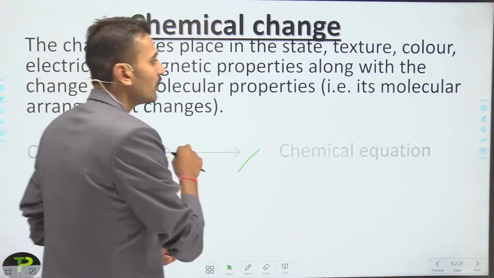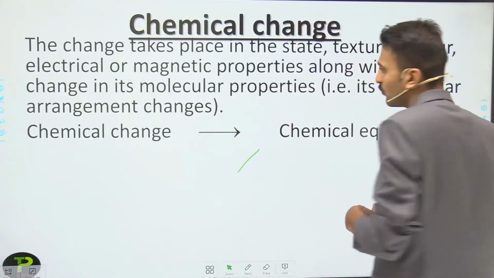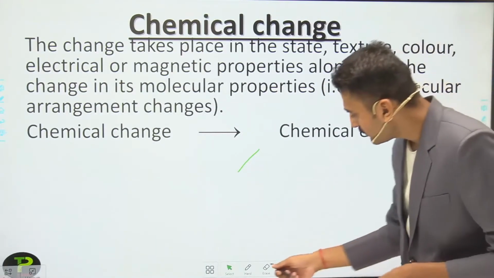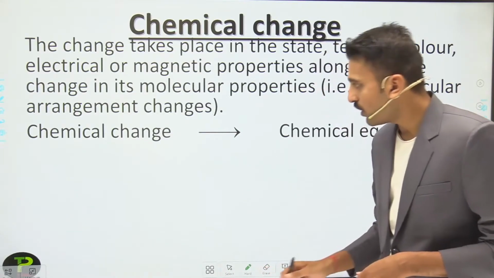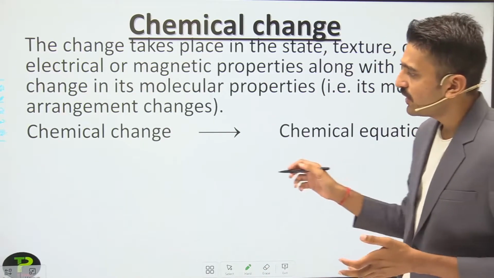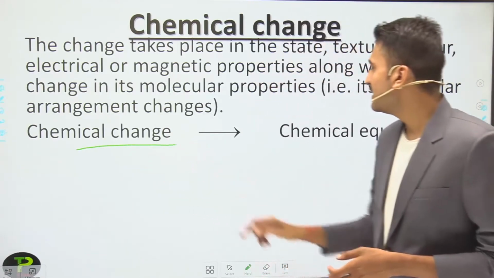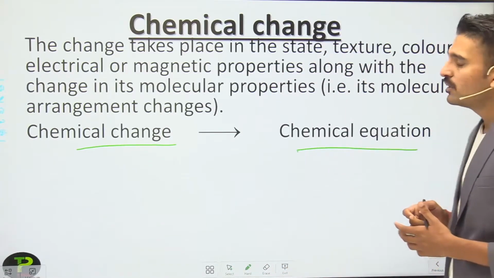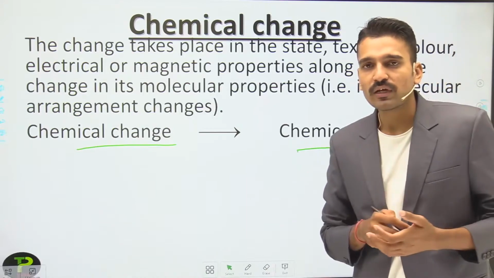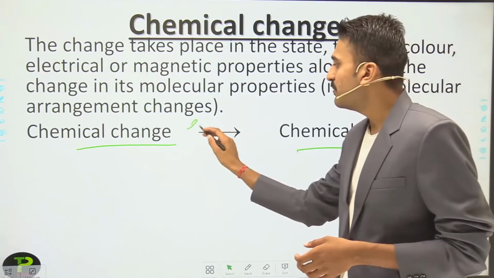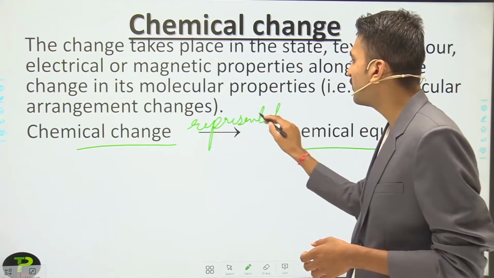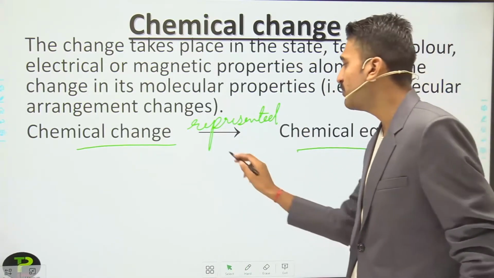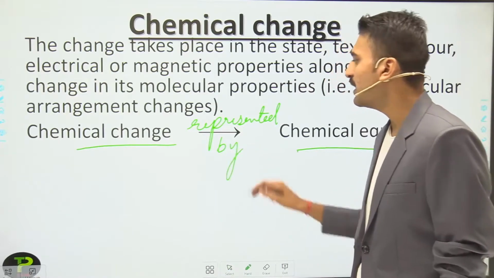So these are the chemical equations. After whatever you have seen, if there is a chemical change, what you have to write is the chemical equation for that. So how can you represent a chemical change? It should be represented by a chemical equation.